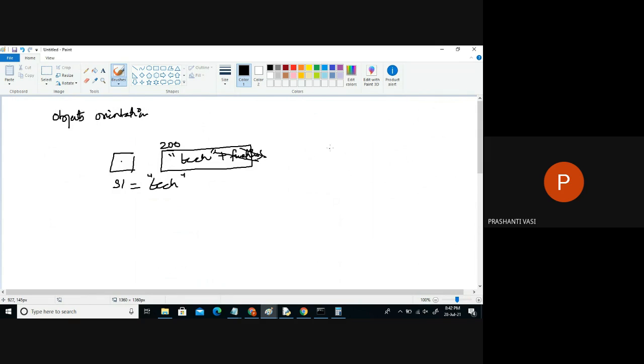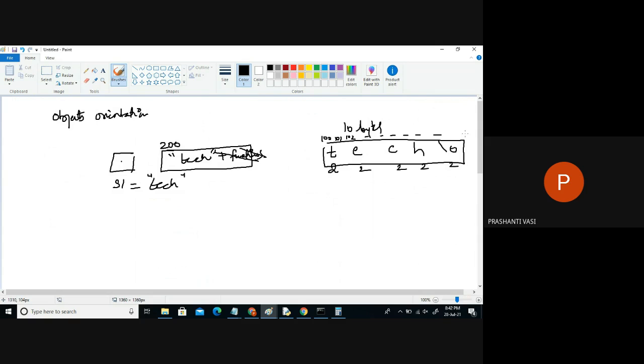Because whenever you load data, every data will be of some bytes. Each character in the Java language will take 2 bytes of memory, and the null character also 2 bytes. So the total memory used up by "tech" is how many bytes? 10 bytes of memory. So if it is 100, 101, 102, it goes on.